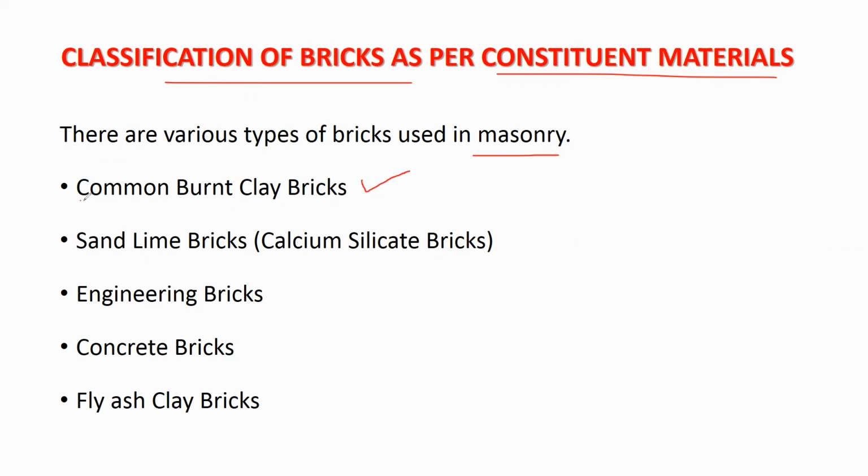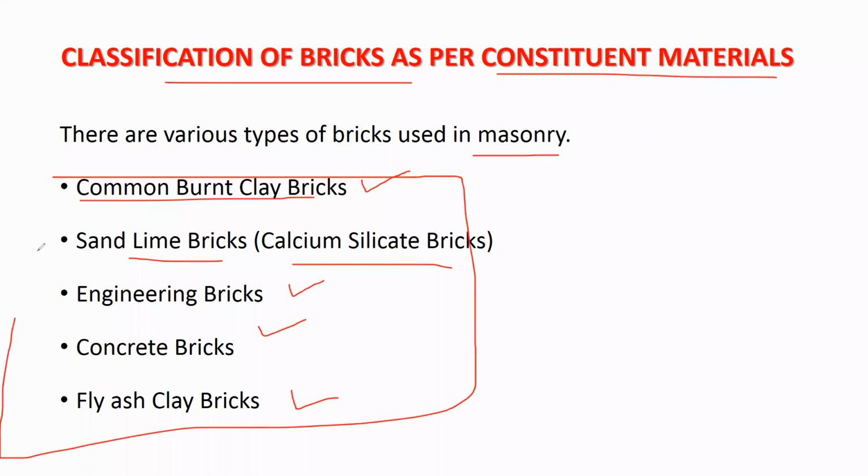So this is the brick that we have discussed till now. The second type of brick is sand lime brick or calcium silicate brick. The third one is engineering bricks. Fourth, concrete bricks, and the fifth one is fly ash clay bricks. Okay, let us discuss all these types of bricks now.